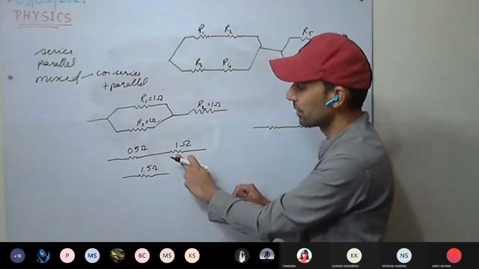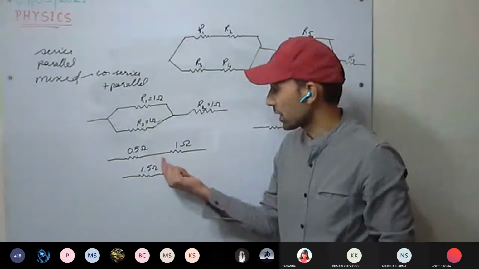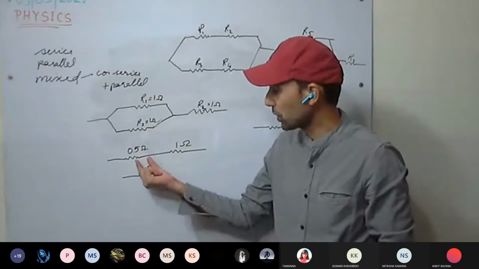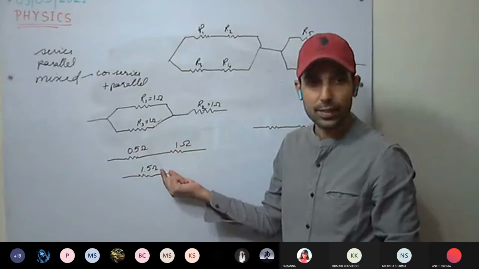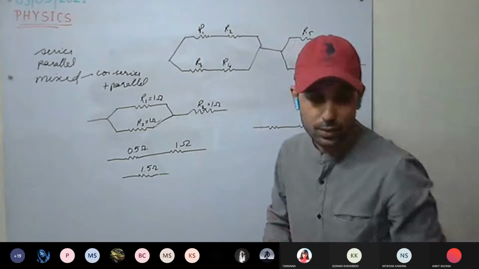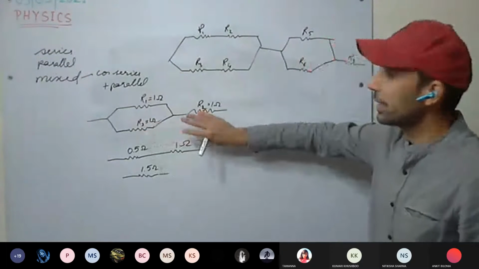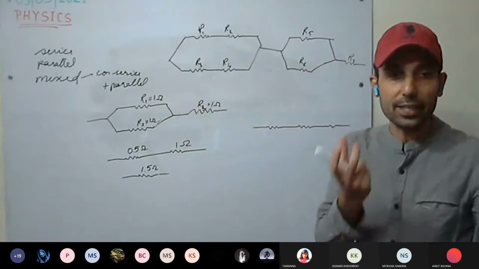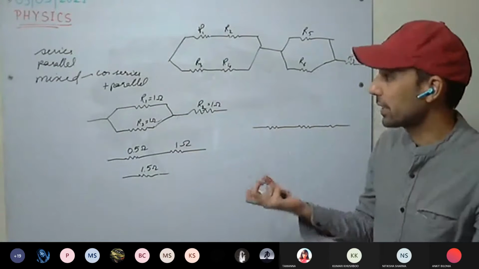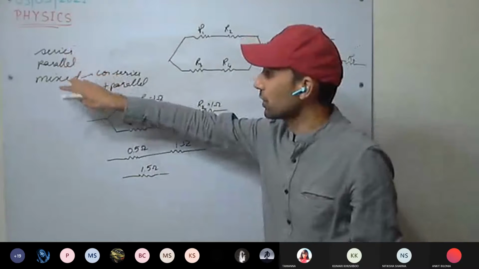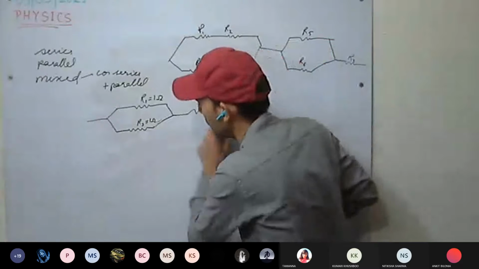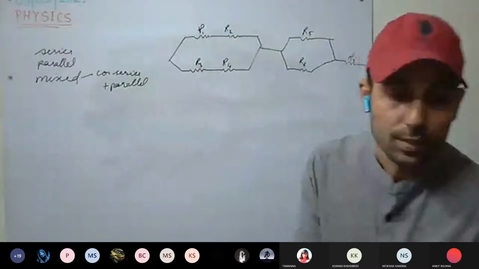You can see we have to add them. When these two resistors are connected in series, the equivalent resistance is more than both of them. It has become the sum of them. Understood now? Yes, sir. So for example, if we need some desired resistance but the resistors provided are not of that desired value, we will connect them in any of these forms, or the mixed form, to get the desired resistance.